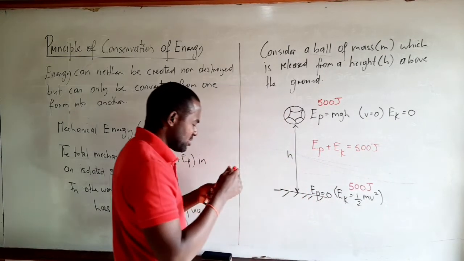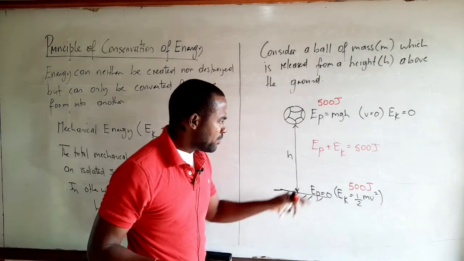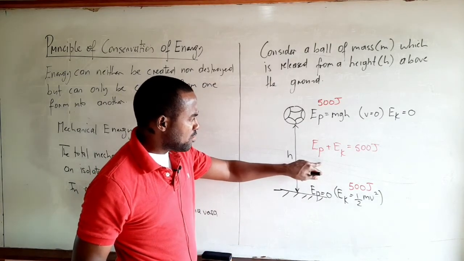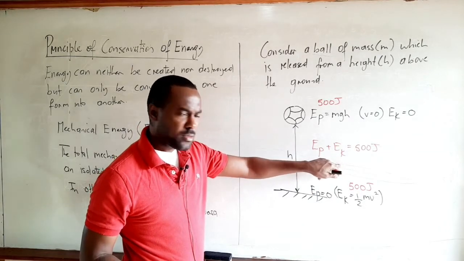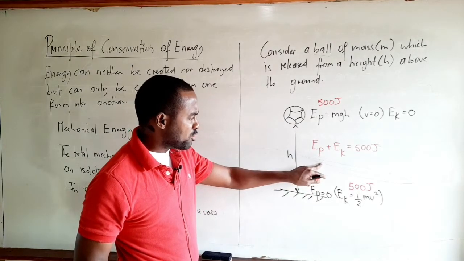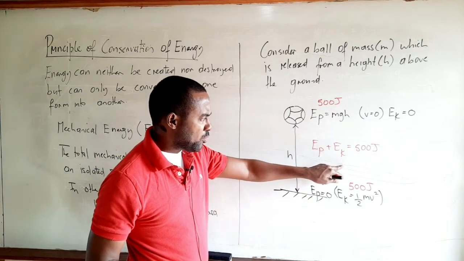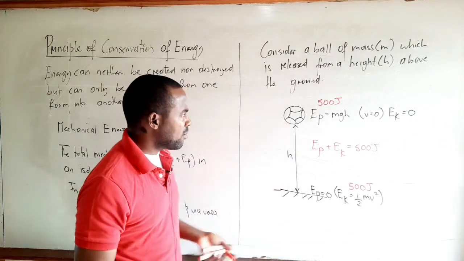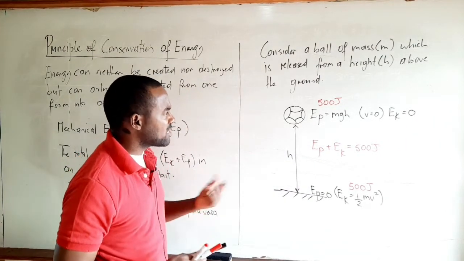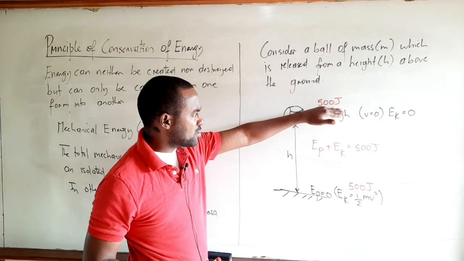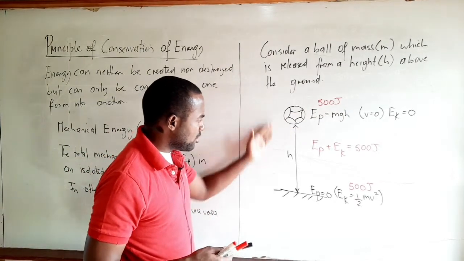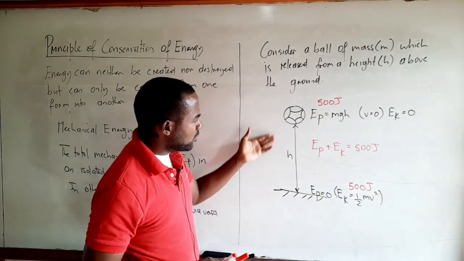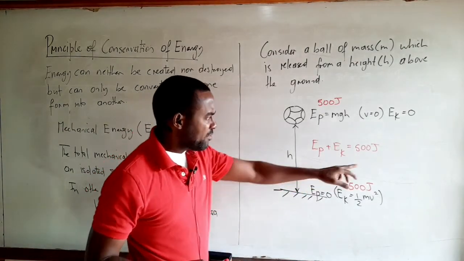So for instance, if at some point the potential energy is, say, 200 joules, then the kinetic energy will be 300. If the potential energy is 100, then the kinetic energy is equal to 400, right? So because the initial potential energy possessed by the ball is 500 joules, if we ignore the effects of wind resistance, at any stage during its motion, the total amount of energy possessed is 500 joules.